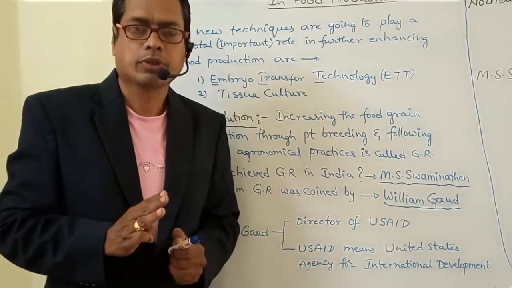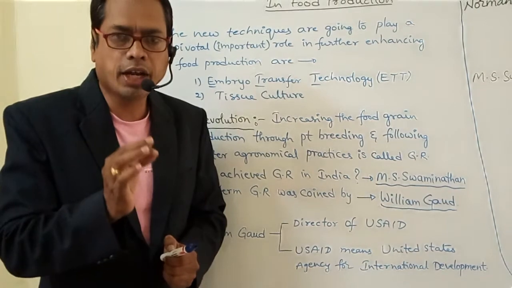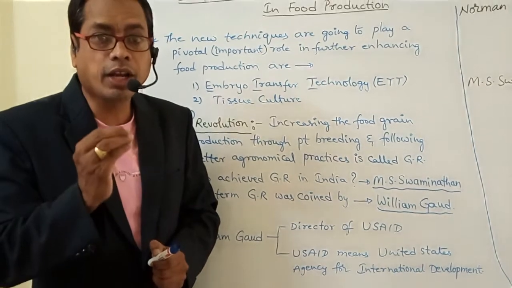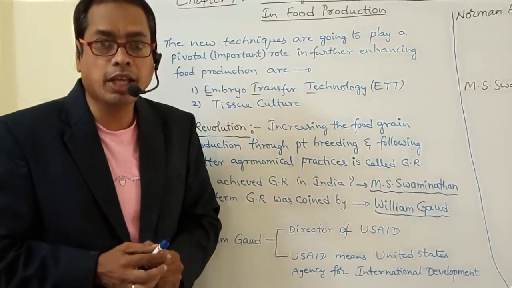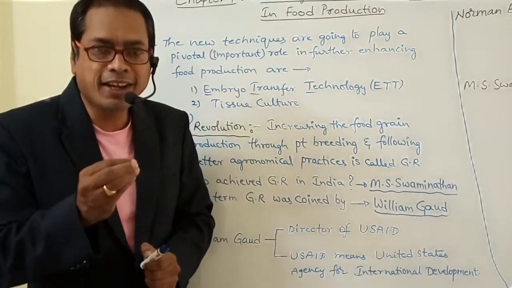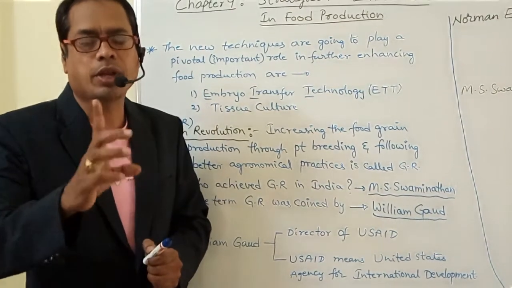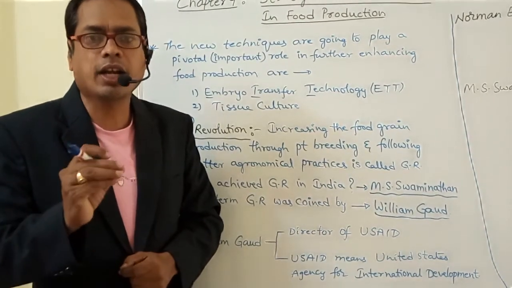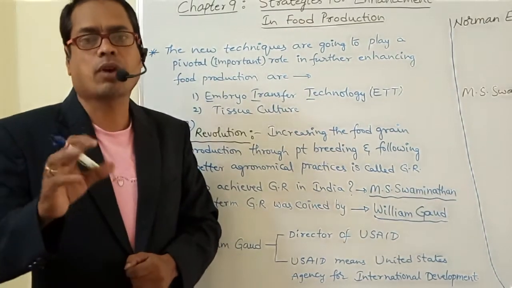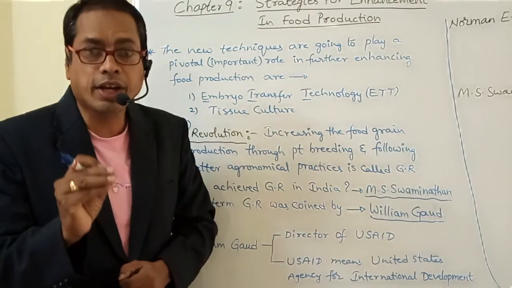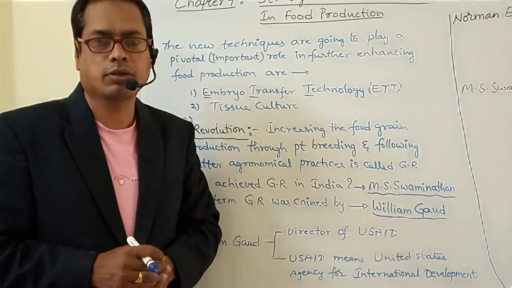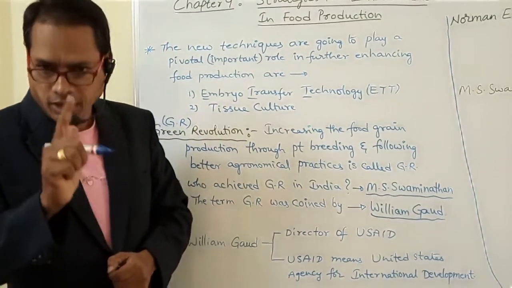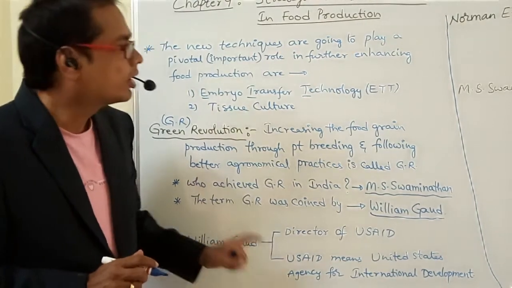Three points I have to recall, my dear students. The term green revolution was coined by William Gould. Father of green revolution, Norman E. Borlaug. Father of Indian green revolution, MS Swaminathan. Most of the students will say like this: who was father of green revolution, simply MS Swaminathan. It's wrong. Father of green revolution means Norman Borlaug. Father of Indian green revolution means MS Swaminathan. Try to remember that point, my dear students. Next one.